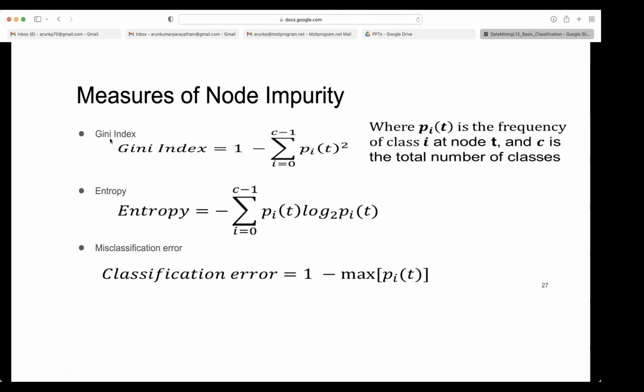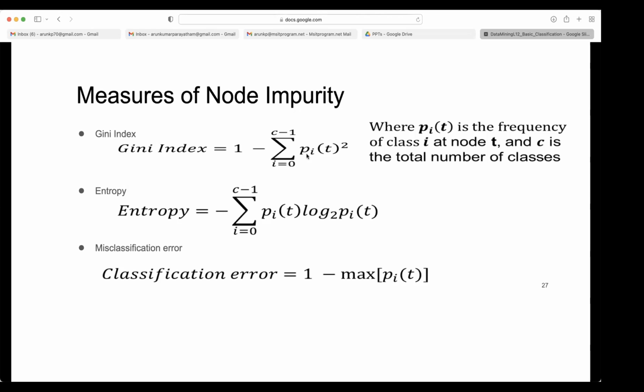One of them is the Gini index. Gini index is defined as 1 minus the sum over i equal to 0 to C minus 1 of p_i(t) squared. C means the classes. If there are C classes, you start with 0, so you take all the available classes. Then what is the probability that an object belongs to that class when you traverse to that node? p_i(t) is the frequency of class i. Here it is called frequency, but these frequencies are considered as probabilities. That's why they are using this p.